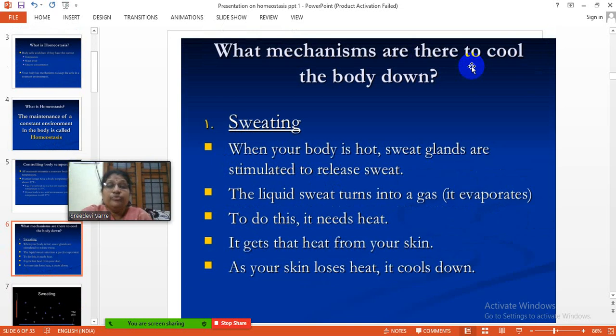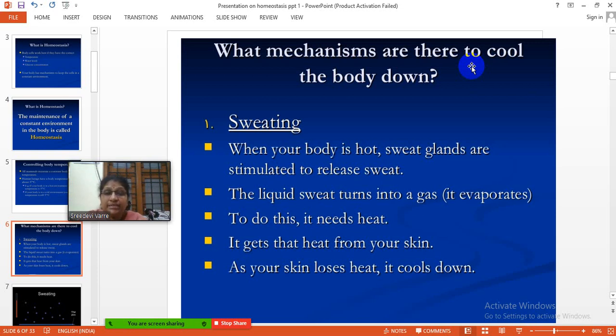Now coming to what mechanisms are there to cool the body down. One is sweating. When your body is hot, sweat glands are stimulated to release sweat. The liquid sweat turns into a gas. It evaporates. To do this, it needs heat. It gets that heat from your skin. As your skin loses heat, it cools down.